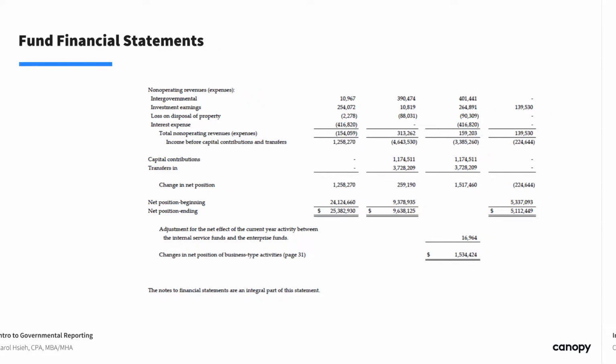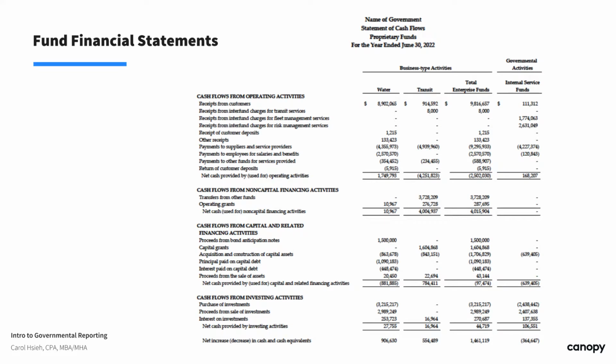So next, an example of the statement of cash flows. The primary purpose of the statement of cash flows is to provide information about cash receipts and cash payments during a period of time. Using this statement together with all other financial statements gives citizens and users of financial statements the ability to assess the government's ability to generate future net cash flows, to see if the government is able to meet its obligations as they become due, and if the government needs external financing sources of funding.